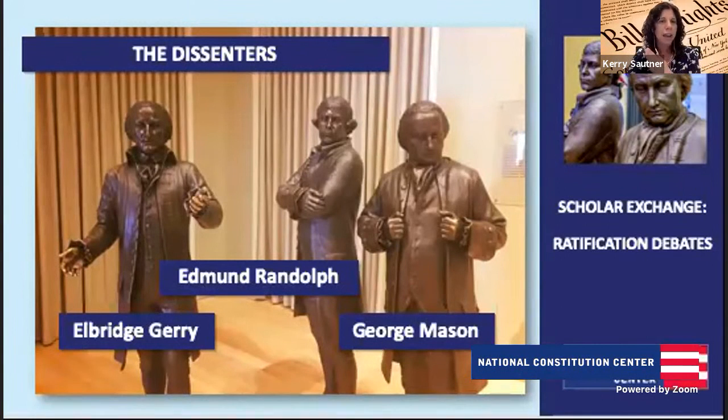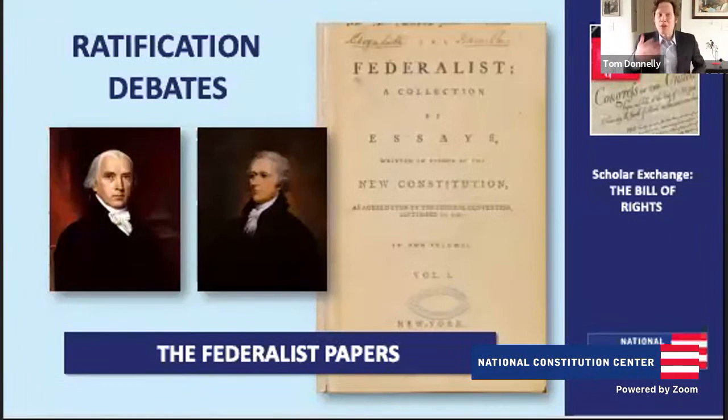So if these guys are saying we need a Bill of Rights to protect the individual from this big government you just created, what's the counter argument? Sure. The other thing to note is that the arguments made by the dissenters are then picked up by the anti-federalists when we're battling over the ratification of the Constitution. The anti-federalists, those who oppose the Constitution, would end up echoing a lot of these concerns about no Bill of Rights. Part of it was a concern about individual rights.